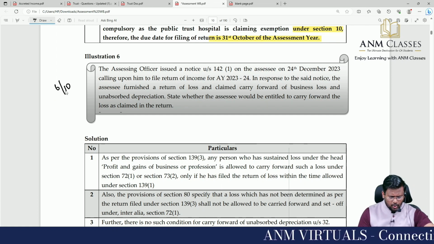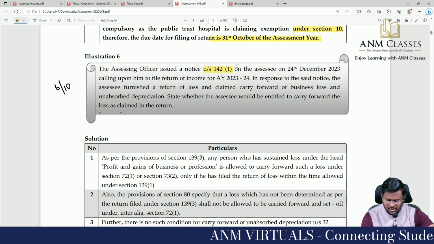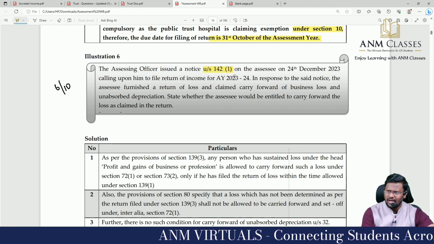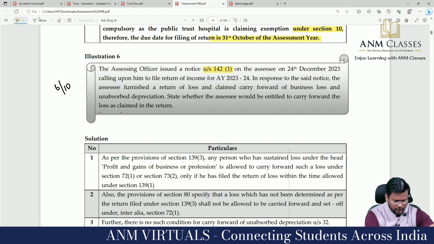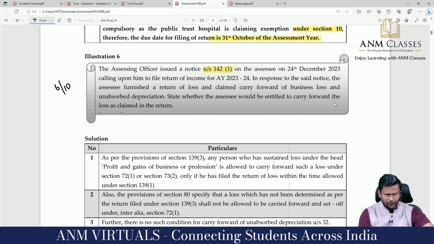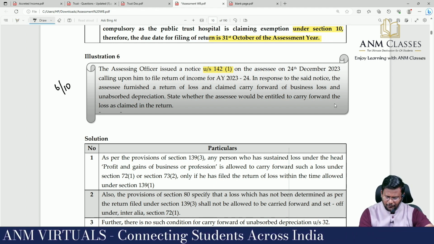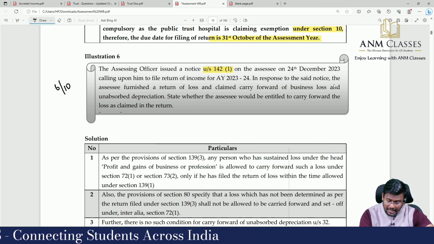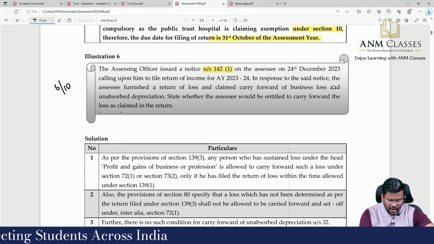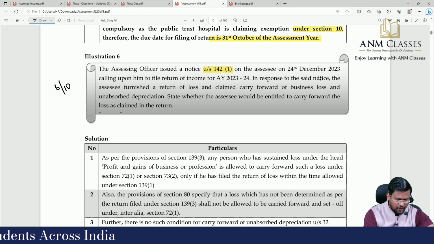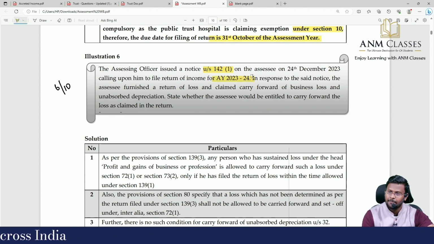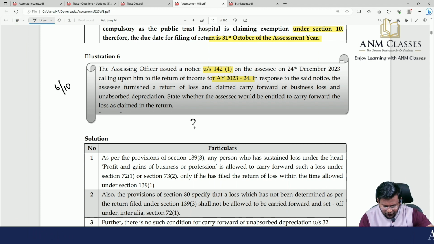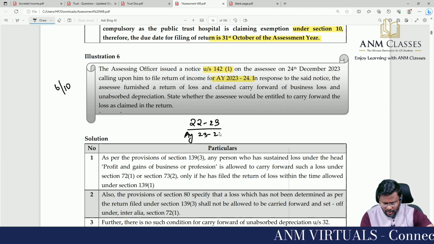And the AO issued a notice under section 142 subsection 1. Under 142(1) we are having various notices. The notice was issued on the assessee on 24th December 2023, calling upon him to file the return of income for assessment year 23-24. So, what is our financial year? 22-23. For financial year 22-23, assessment year 23-24.